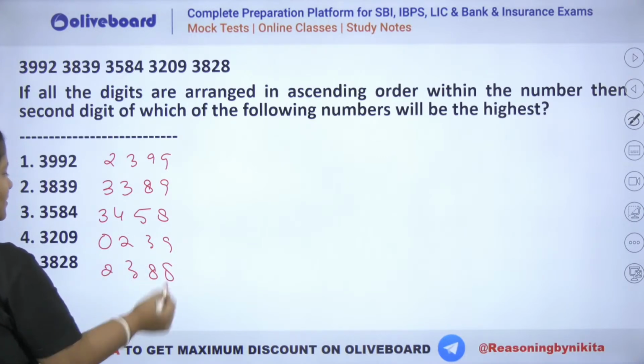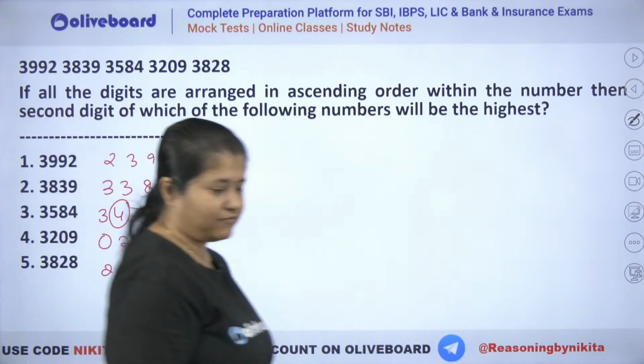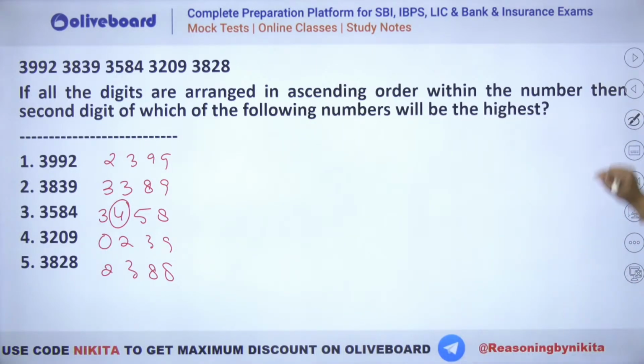So you can see here we have to check the second digit. Right, so second digit will be highest for this one. So you could have compared in which of the following the second lowest digit is going to be the highest, right? वो आपको देखना था. So you can see in this one 3584 we will have this one as the second highest. ठीक है? I hope this is clear. 3 would be the right answer, guys. Absolutely. Option number 3 बिल्कुल सही है. ठीक है?